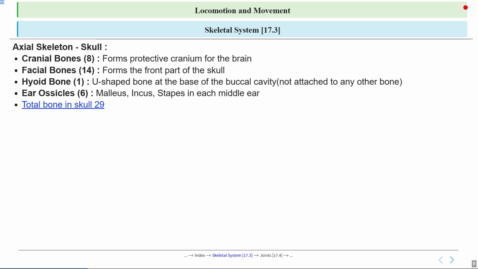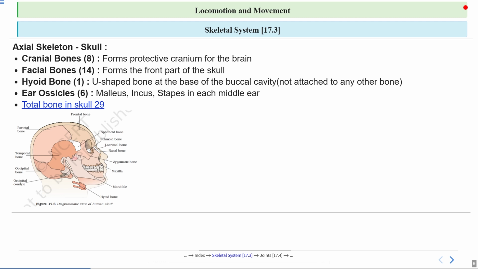If we add up all these bones, cranial, facial, hyoid, and ear ossicles, we will get a total of 29 bones in the skull. It's amazing to think that such a complex structure is made up of so many individual pieces working together. This total is important to remember for exams and understanding human anatomy. So you can see here the human skull. You can observe each bone that we have talked about present in the skull. So you can always try to recreate this figure in your mind and correlate the concept that we have just discussed.